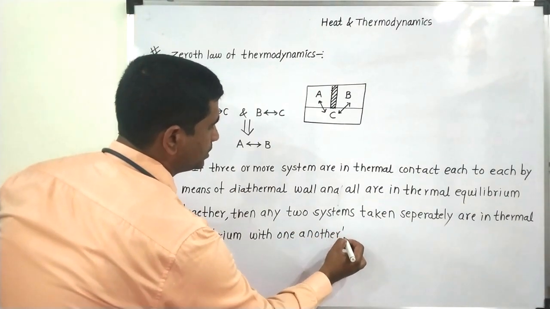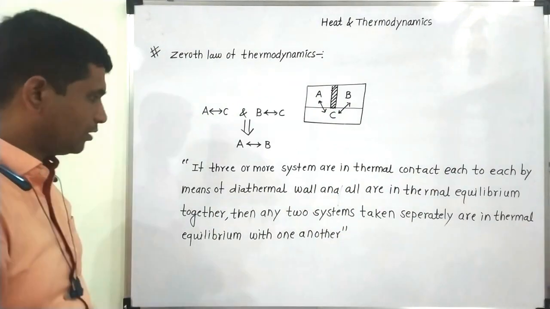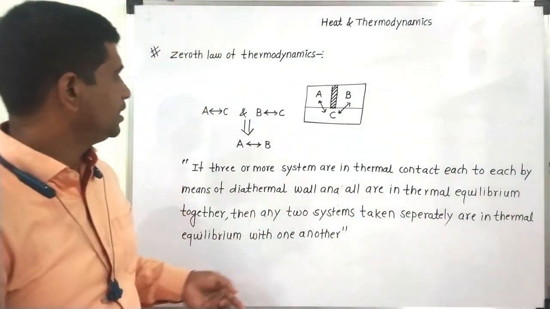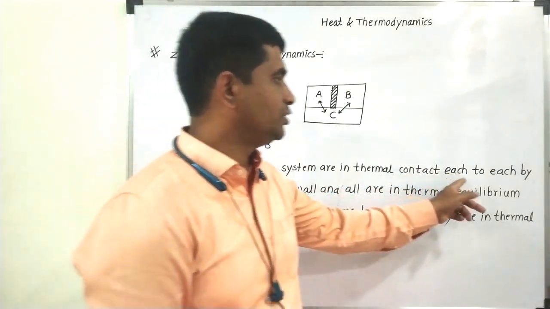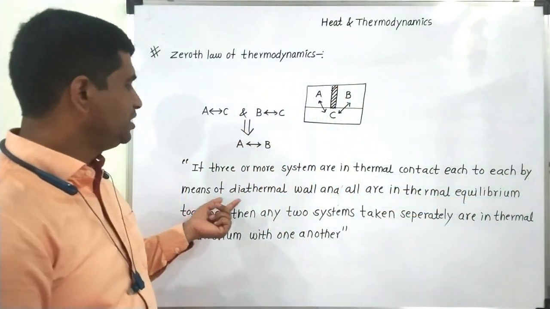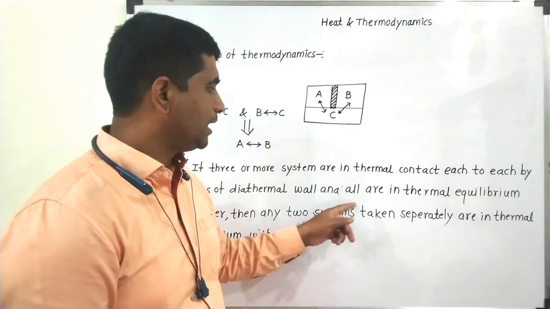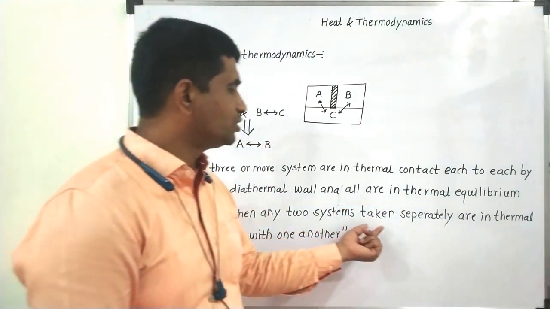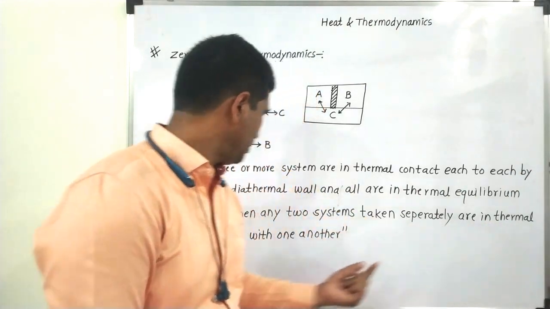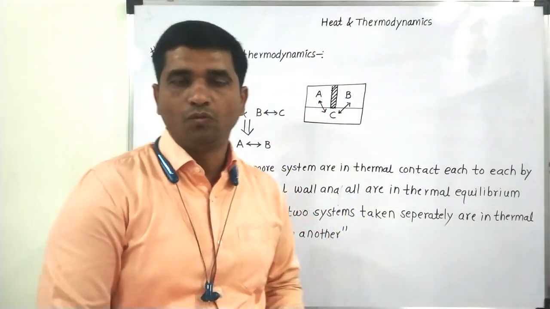So that is the zeroth law of thermodynamics. If three or more systems are in thermal contact each to each by means of diathermal walls and all are in thermal equilibrium together, then any two systems separately are in thermal equilibrium with one another.